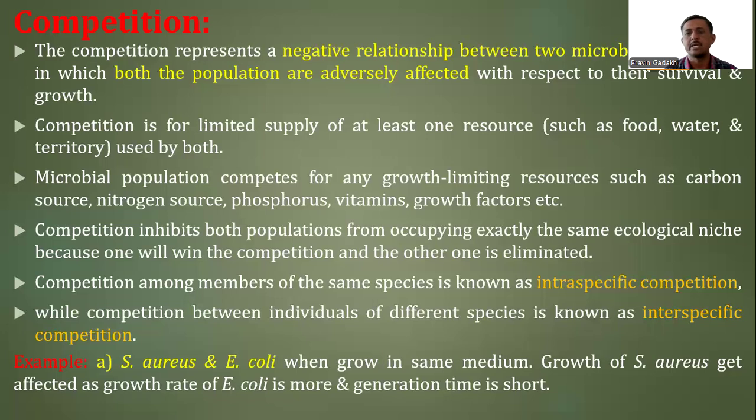So due to the excessive growth of E. coli, and its short generation time or high growth rate, the growth of Staphylococcus aureus can be inhibited, or that particular organism can be eliminated from that environment. So it is an example of a competition type of association.